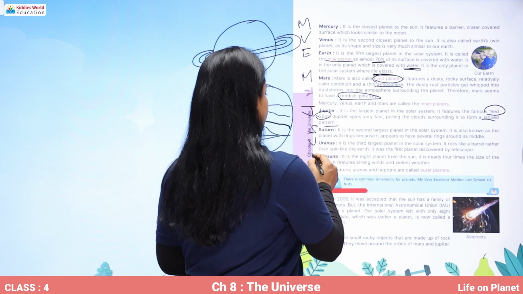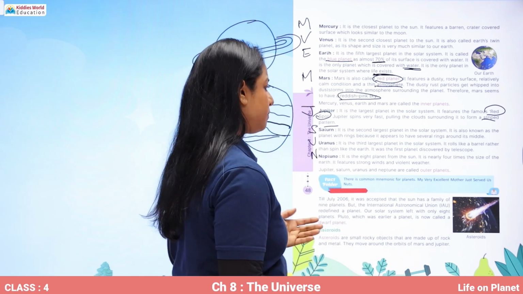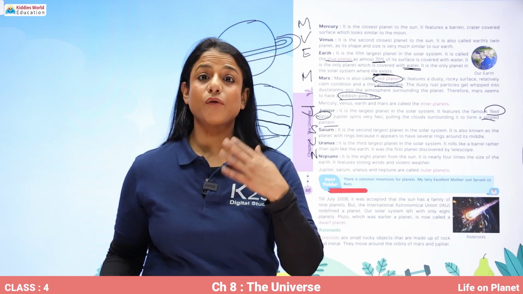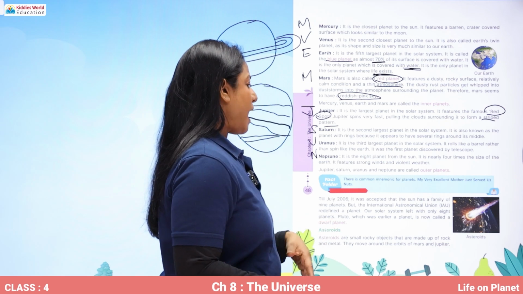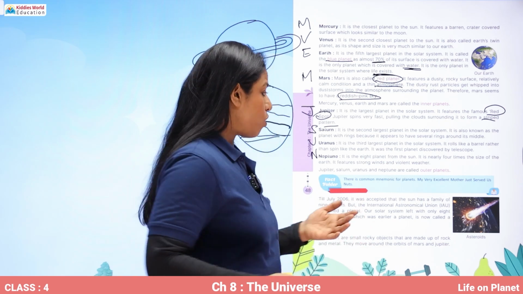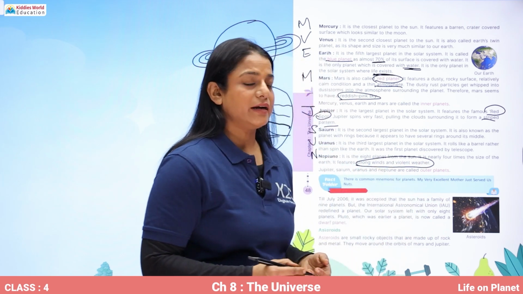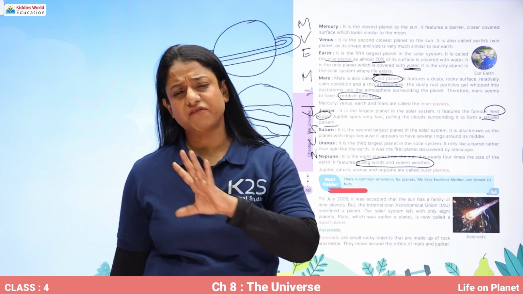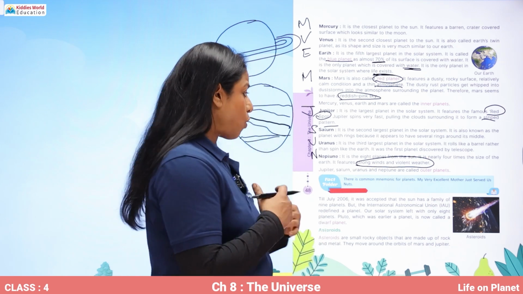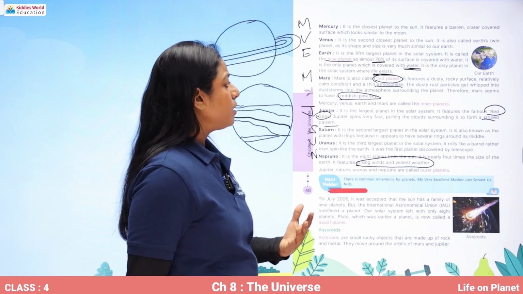Now comes Neptune, and Neptune is the eighth planet of our solar system, and it is nearly 4 times bigger than the size of the Earth, and it features strong winds and violent weather. So how do we identify Neptune? It has very, very violent storms, strong winds blowing on Neptune all the time.